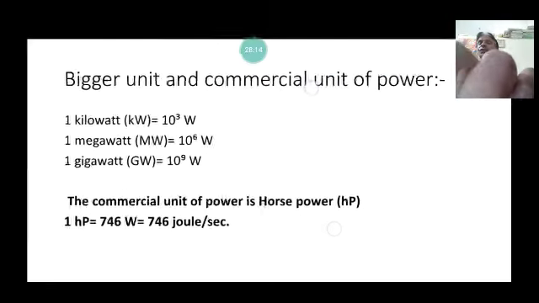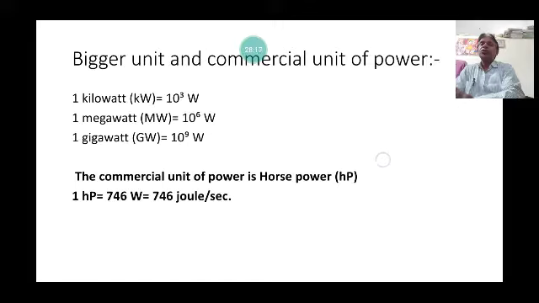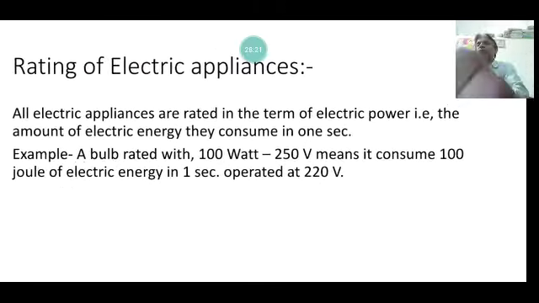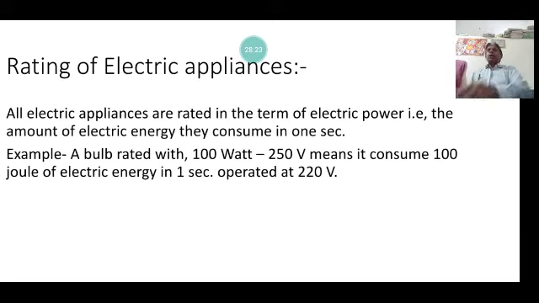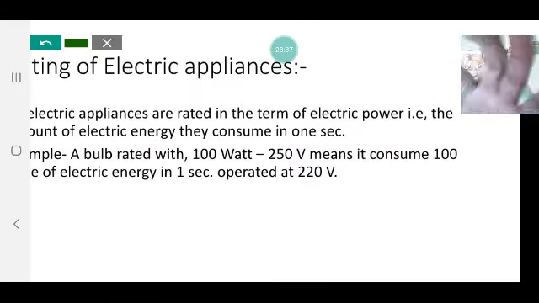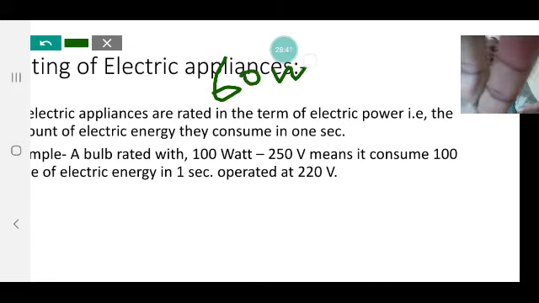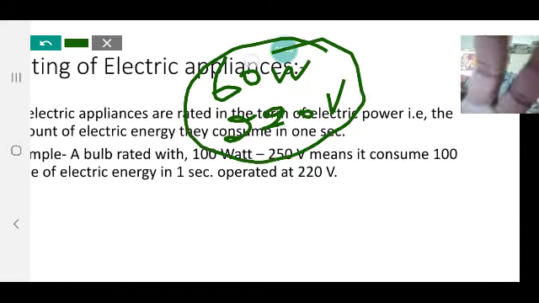Now, next slide we will discuss the commercial unit of electric rating of electric appliances. It is most important. All appliances are rated in terms of electric power and the potential difference under which they operate. All electric appliances are rated. It is written on the electric bulb: 60 watt, which is the power, and also 220 volt. This is the rating of the electric bulb.